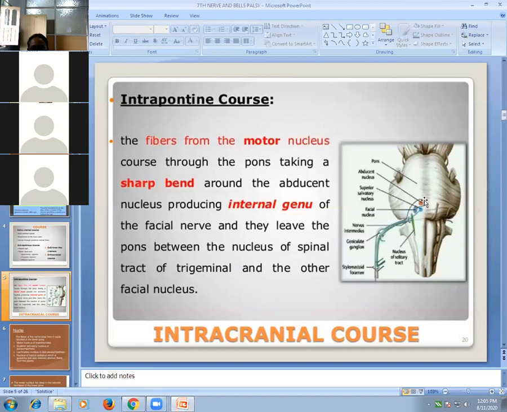It takes acute bend around the abducent nerve, that is around the sixth nerve. Then it courses down up to internal acoustic meatus, and then enter into internal acoustic meatus, and then its intrapetrous course starts. The nucleus is in the pons.